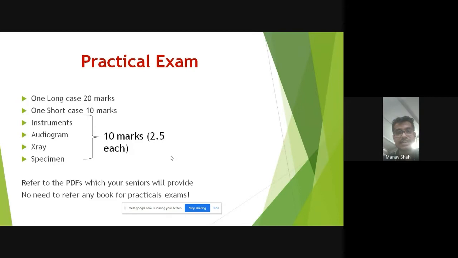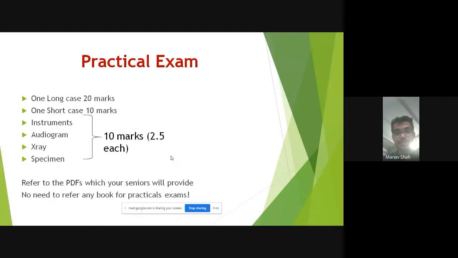Keep it basic. Don't go for any hi-fi books. You don't have to read any book other than Dhingra, Triple E for revision, and your PDFs. That will be sufficient for the practical exam. There are many books in the market. If you keep on reading all of them, then in the end you make a mistake even in a basic question. You have to make sure about that.